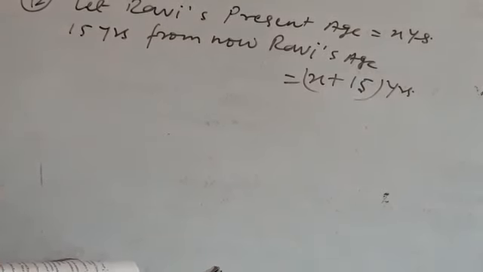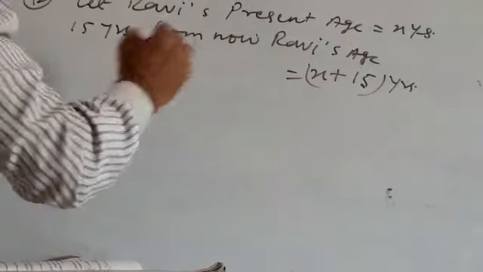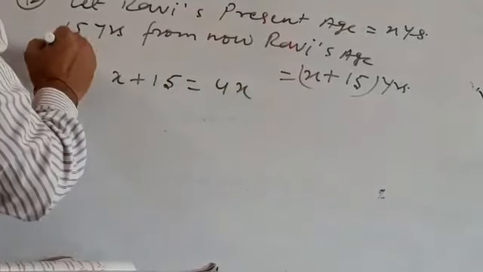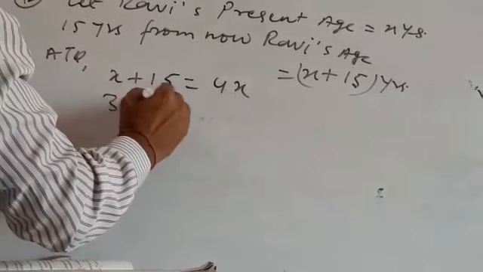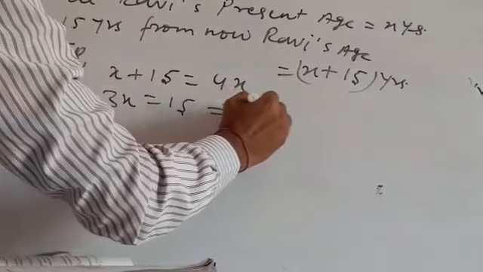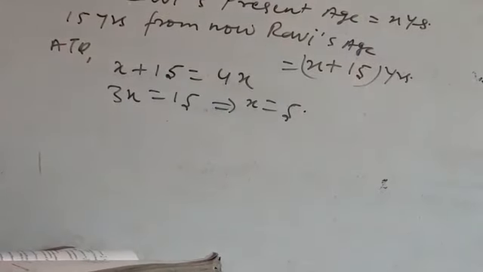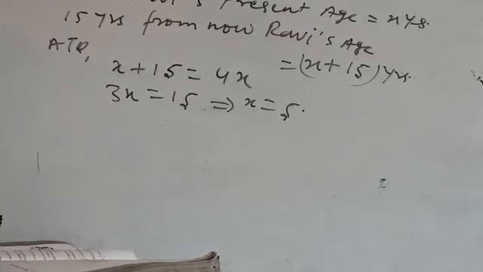Now we'll go to the question. 15 years from now, Ravi's age will be 4 times his present age. It means, according to the question, X plus 15 is equal to 4 into x. This is the situation given. So 3x is equal to 15 and x is equal to 5. So what is being asked here? What is Ravi's present age?